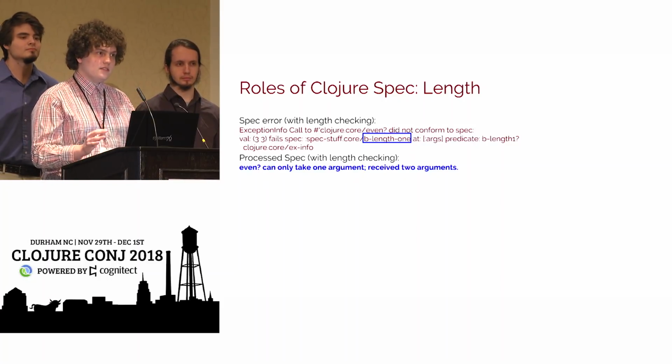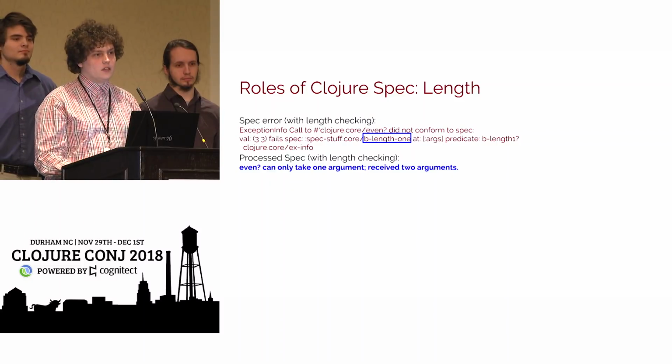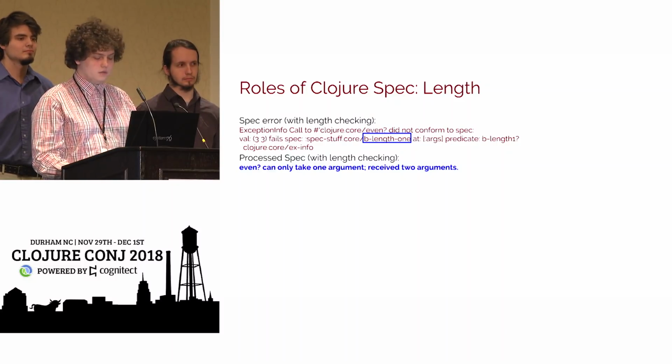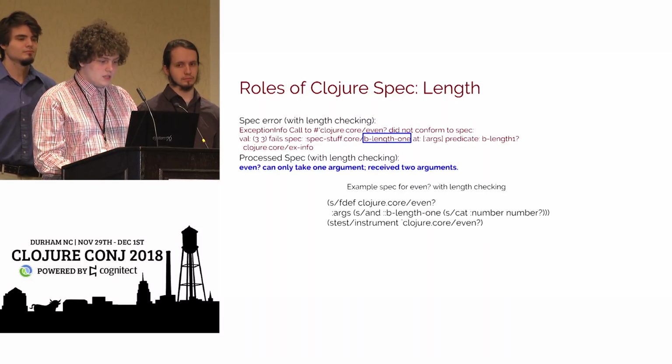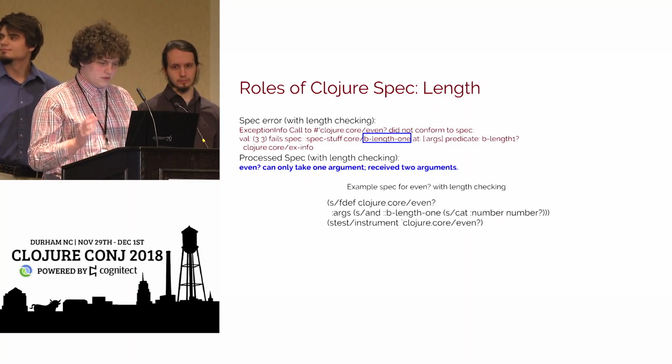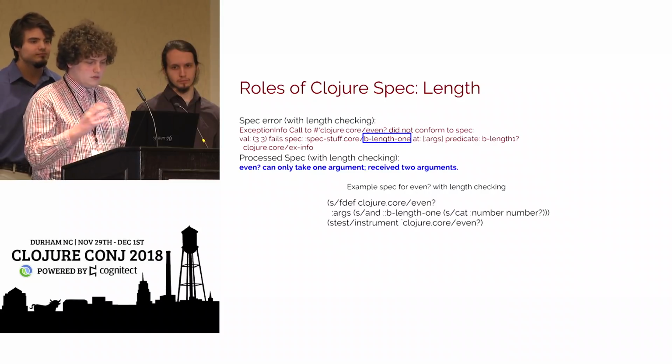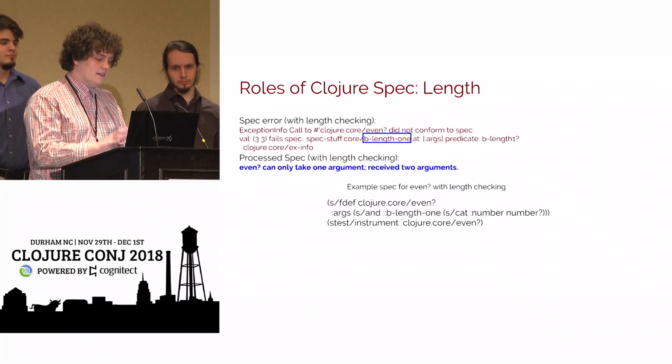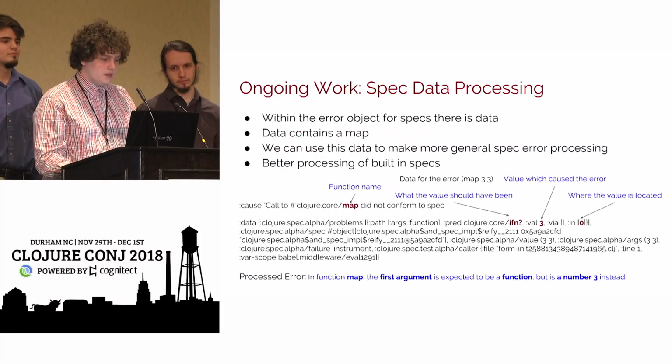That tells the beginner exactly the number of arguments that they need in their function, which is a bit better for them. This is what our specs look like in all of the specs that we've created. We will do the normal specking, but we'll also add in the length checking beforehand.